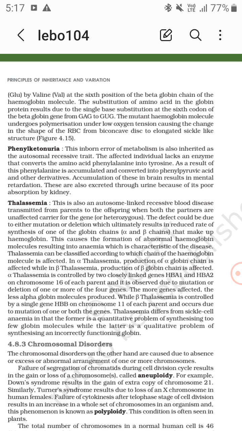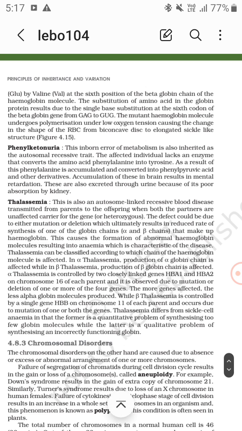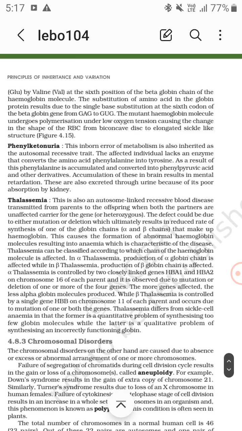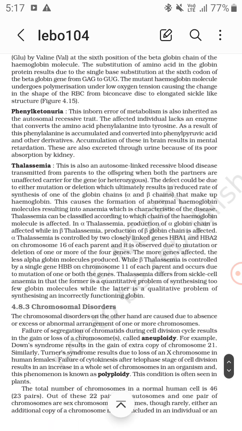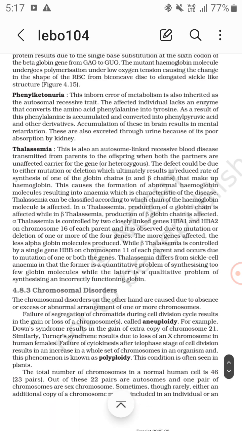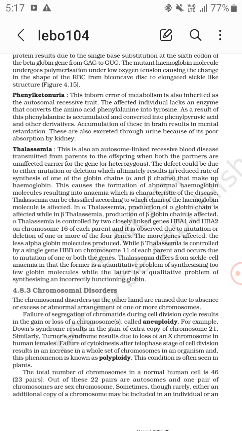The defect could be due to either mutation or deletion, which ultimately results in reduced rate of synthesis of one of the globin chains, the alpha and beta chains that make up hemoglobin. So this causes the formation of abnormal hemoglobin molecules resulting in anemia.